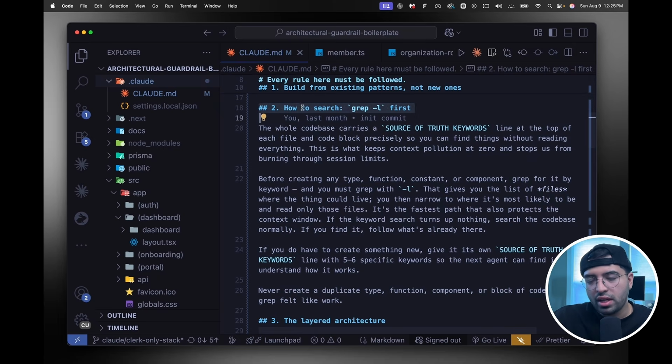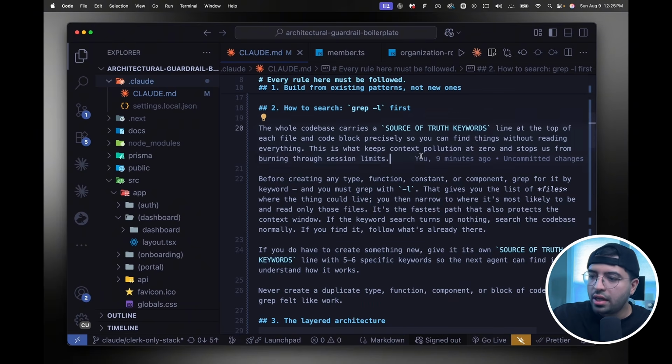So the next one is the grep script. This is essentially what I was talking about, right? So the whole code base has a source of truth keyword and a line at the top of each file. If you remember, these keywords are the fastest way to reach that piece of code.